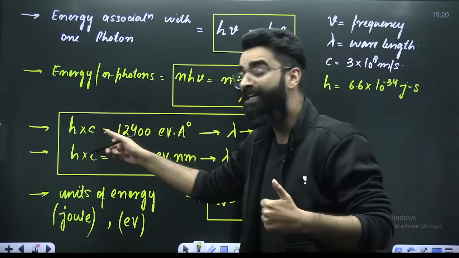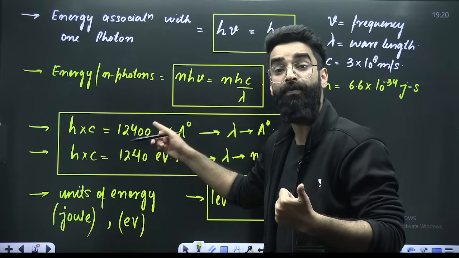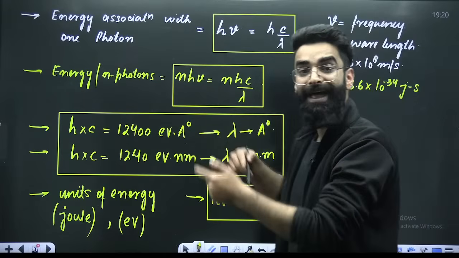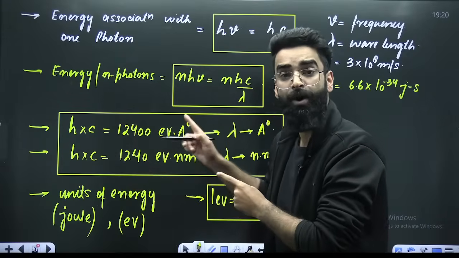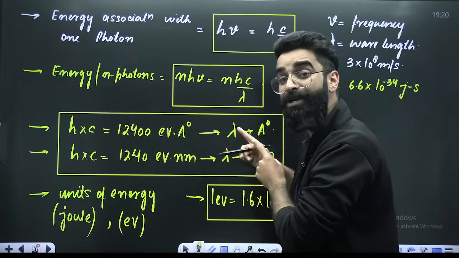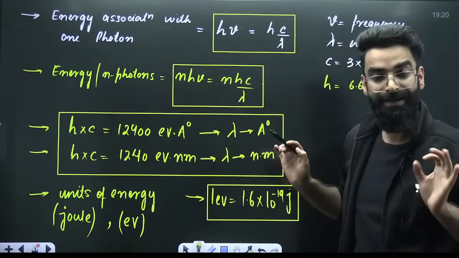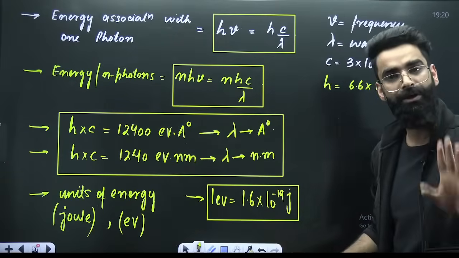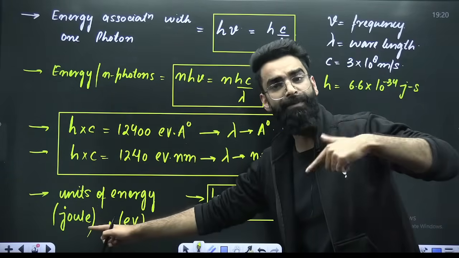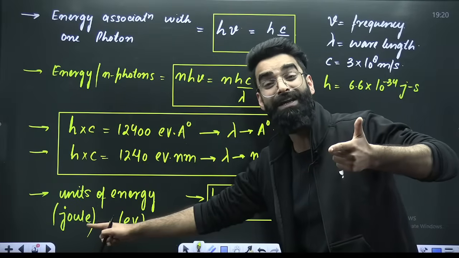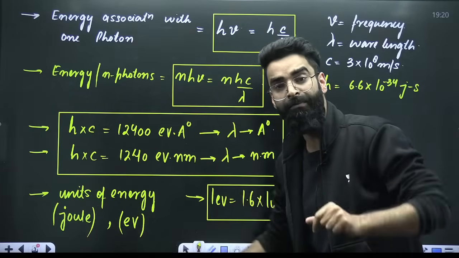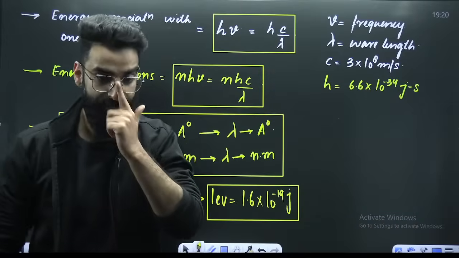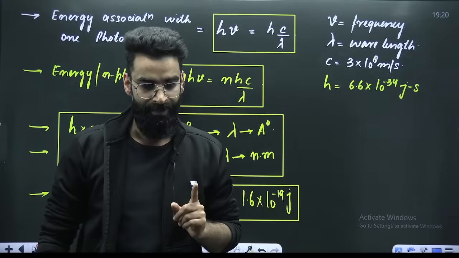The value of hc will be taken as 12400 electron volt angstrom when lambda is in angstroms, and 1240 electron volt nanometer when lambda is in nanometers. The SI unit of energy is joule, and one more unit I shall frequently use is electron volt, where 1 electron volt is 1.6 into 10 raised to the power minus 19 joules. Is it clear to everyone?